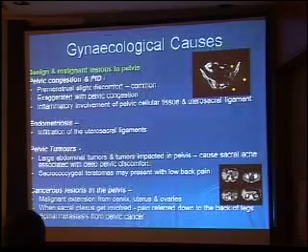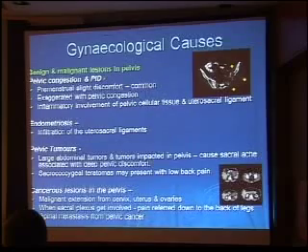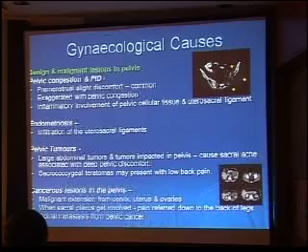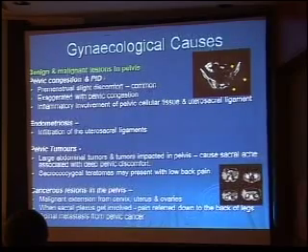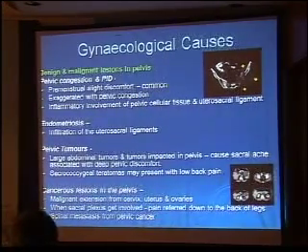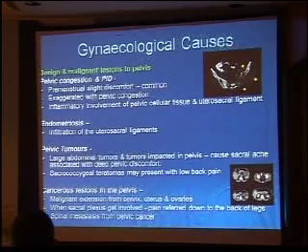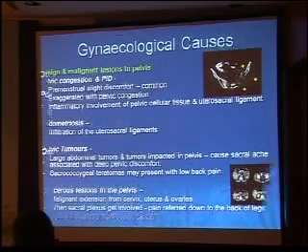When there is inflammatory involvement of the pelvic cellular tissue and uterosacral ligaments, as in PID, that also leads to backache. Similarly, in endometriosis, when there is infiltration of the pelvic cellular tissue and uterosacral ligaments, it leads to persistent backache that gets worse during the premenstrual and menstrual period. Large pelvic tumors, when they are impacted in the pelvis, also cause backache. So one has to differentiate that the patient is not having a tumor. And any malignant extension from the cervix, uterus and ovaries, especially when the sacral plexus is involved and there is spinal metastasis from pelvic cancer, will present as backache.